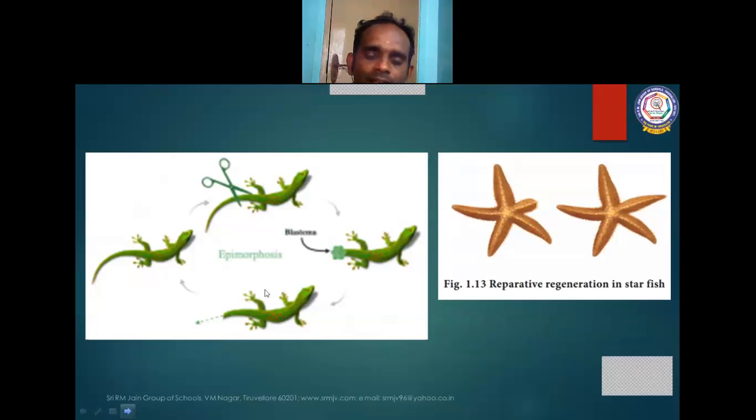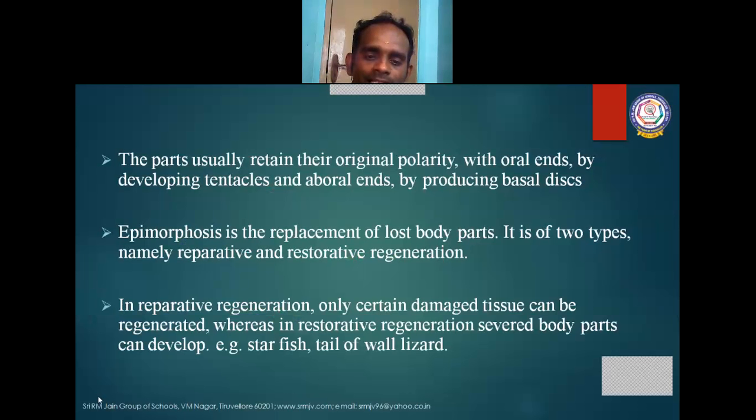See the diagram here. This is a wall lizard. The tail part is cut off. After a period of time, it slowly grows into a normal tail. See the starfish structure. The cut off part is slowly developed. So this is called restorative regeneration.